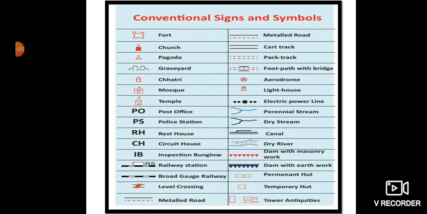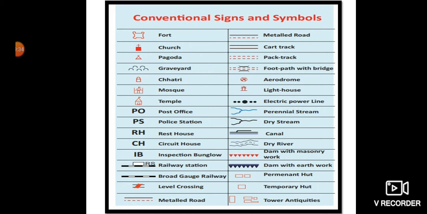The next component of a map is symbols. The letters, pictures, lines and colors used on the map are called symbols. These symbols are universally used by everyone. Worldwide we are using the same symbols, and these are called conventional signs and symbols.